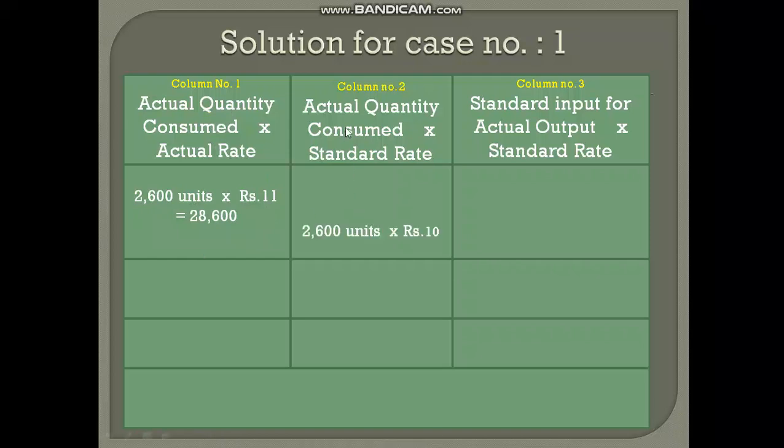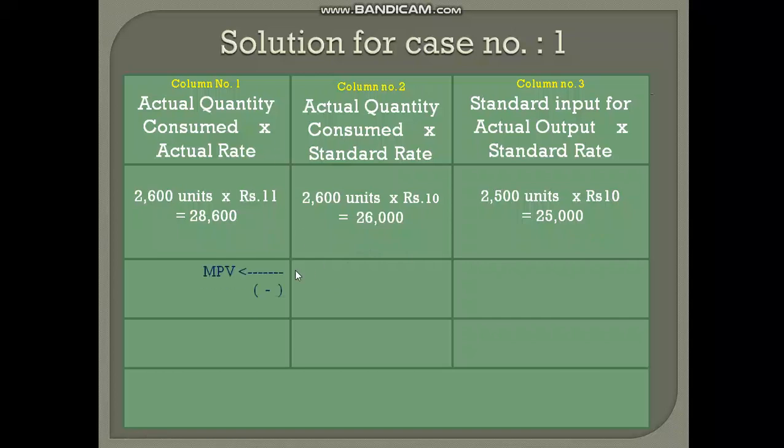Then column number 2: actual quantity consumed, same as it is, 2600 units, and standard rate given in the question is 10 rupees, and its product is 26,000. Column number 3: standard input for actual output given in the question is 2500 units and standard price per unit is rupees 10, and its product is 25,000. Now we compute variance. Variance means difference. So in order to arrive at a difference, we have to deduct one figure from another.